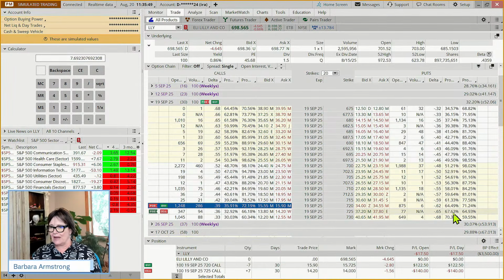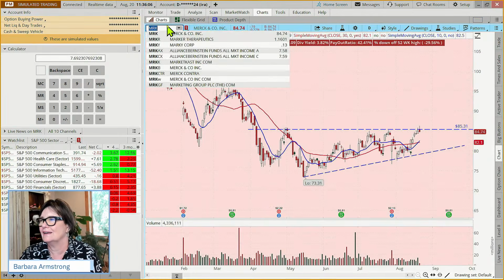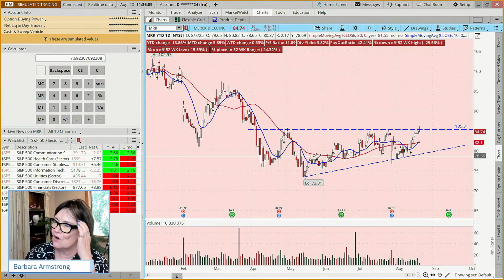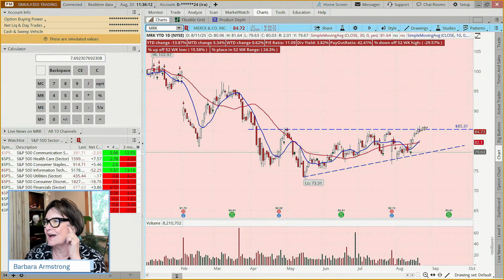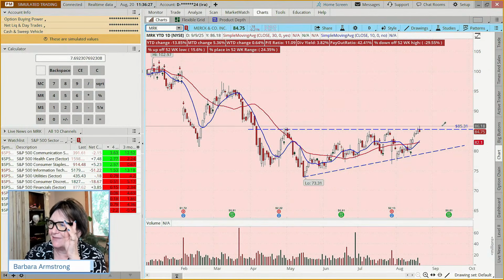We looked at a number of pennant patterns. Now there's lots of pennant patterns out there, and we looked at several that we're setting up. And this is where patience is required, because if we look at something like Merck, another stock in the healthcare space, we've got this horizontal line that's been acting as support, similar highs and higher lows, but has it broken through yet? It has not. So what do we do? Well, we could put in an alert and say, hey, if this gets to 85.50, let us know.